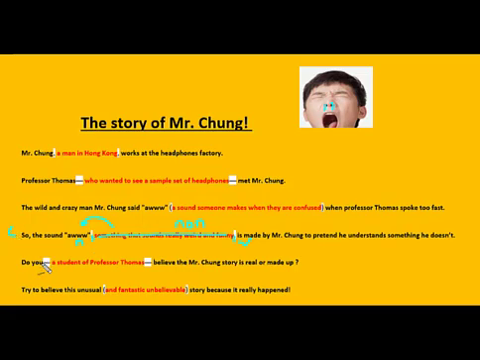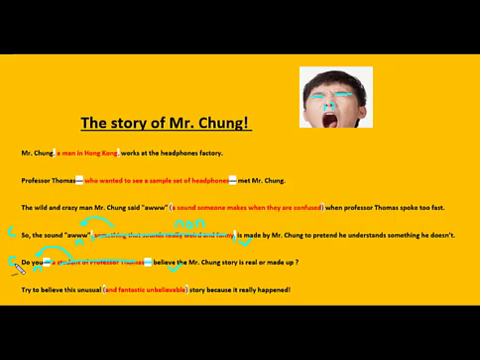Do you (a student of Professor Thomas) believe that Mr. Chung's story is real or made up? There's Mr. Chung's eyes again, the em dashes. What's between them can be crossed out. It's non-essential. It gives you more information about the word right before it, "you," which is a pronoun. And when we cross it out, it's still a complete sentence. Do you believe that Mr. Chung's story is real or made up? "Do you believe" is the verb here. And when we cross this out, it's still a complete sentence.